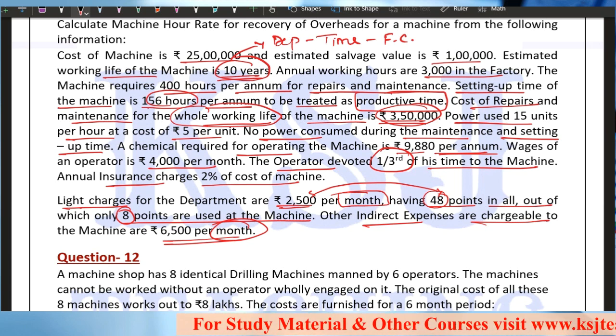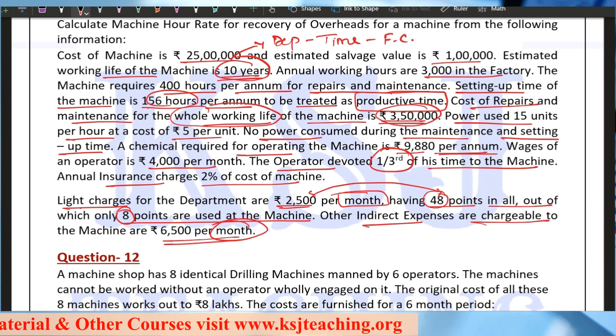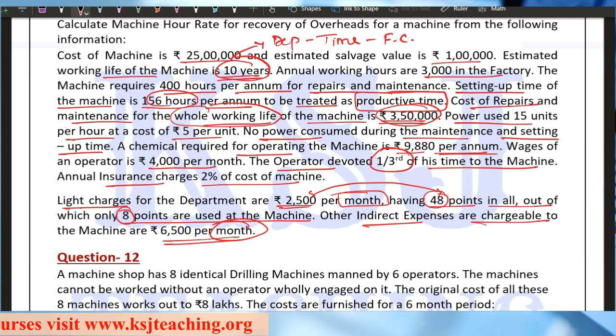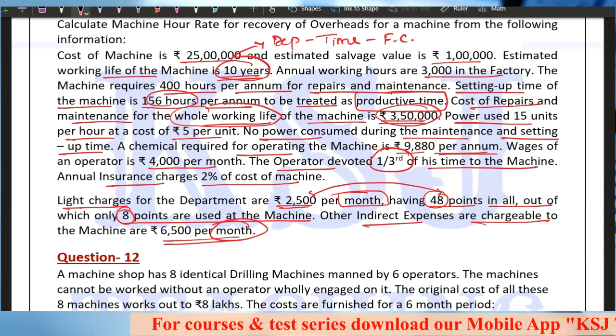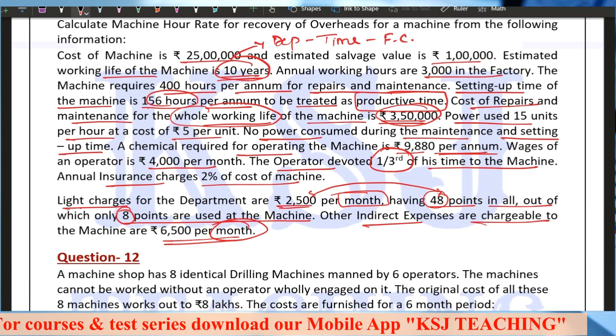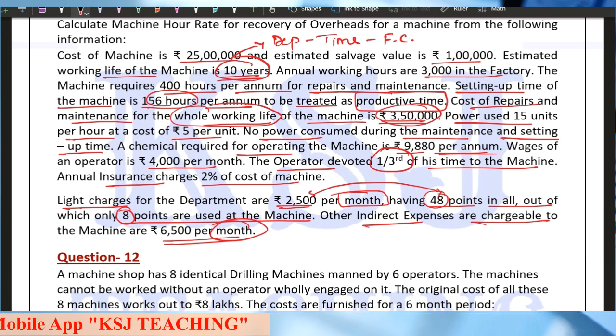Hours as well as overheads should be uniform, right? If you are taking total overheads as monthly overheads, then your total machine hours should also be monthly. Clear? And if you are taking the total overheads annually, then your machine hours should also be annual. So you need to be very careful that the total overheads and total machine hours should be uniform.